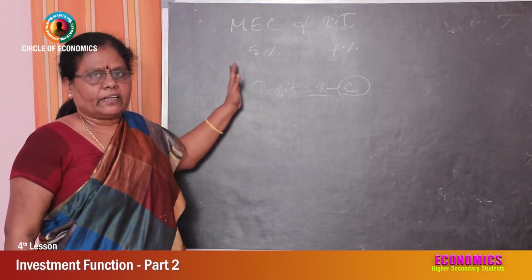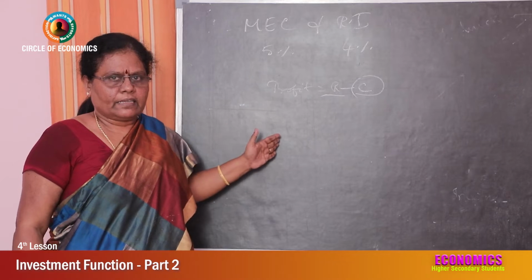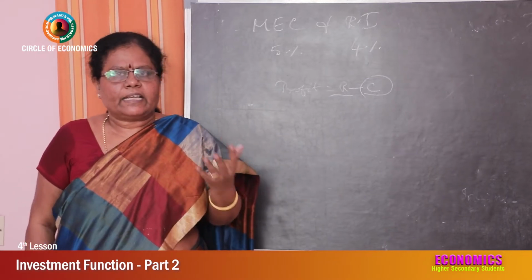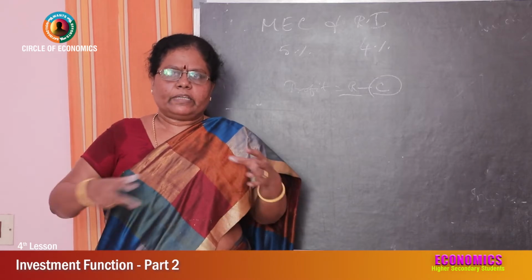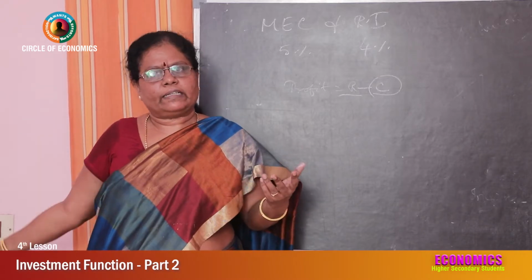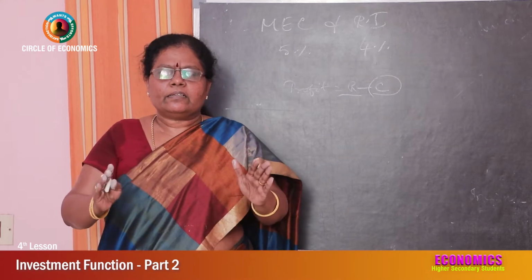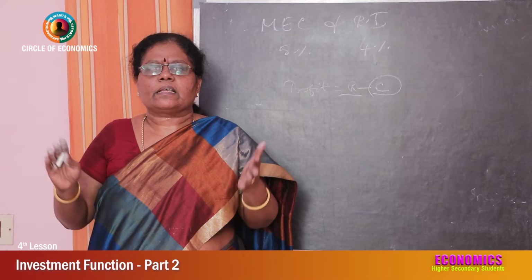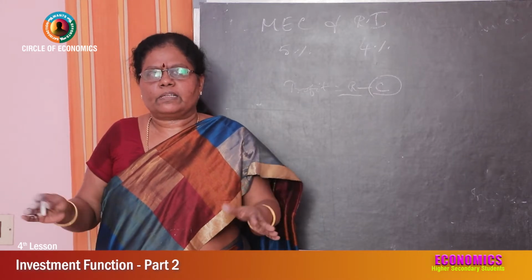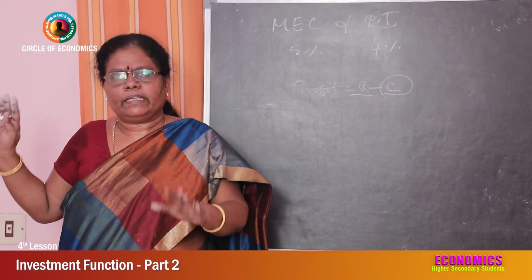Okay, expected rate of return in the further years. It is because capital has the nature of producing, it can be kept for a longer time. So it yields income for a longer time. Every year it yields some yield is taken out, that is some output is taken out, that output is converted into money terms, we call it yield.